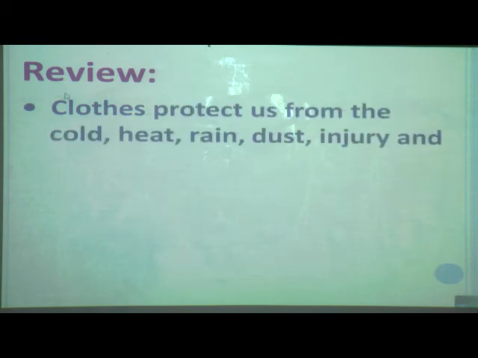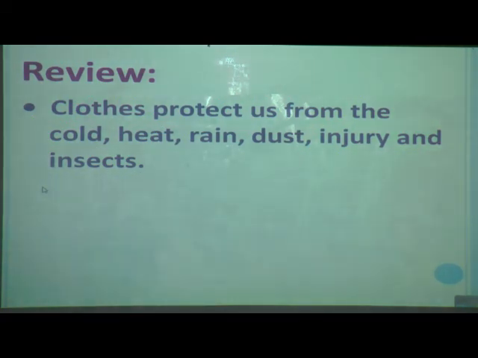Now we will quickly review what we have learned today. In today's lesson, we have learned that clothes protect us from the cold, heat, rain, dust, injury and insects. Food, shelter and clothes are our basic needs, and we use clothes to protect us from cold, heat, rain.